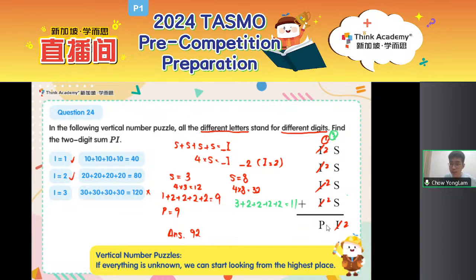Oh, it's not a 1-digit number anymore. So can I say that S is 8? S cannot be 8 because P only represents 1 digit. It cannot represent 11. So this case is rejected, which means S must be 3, P must be 9, I must be 2. Answer is 92.